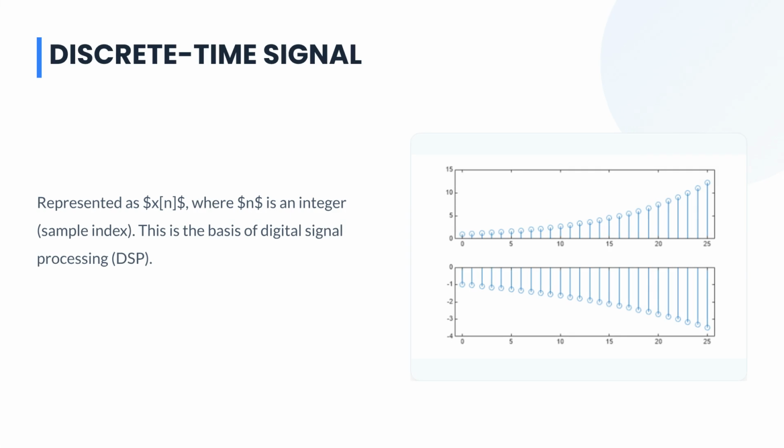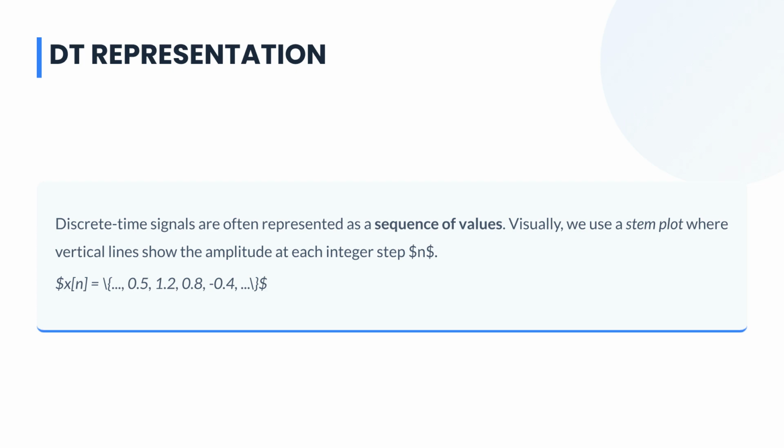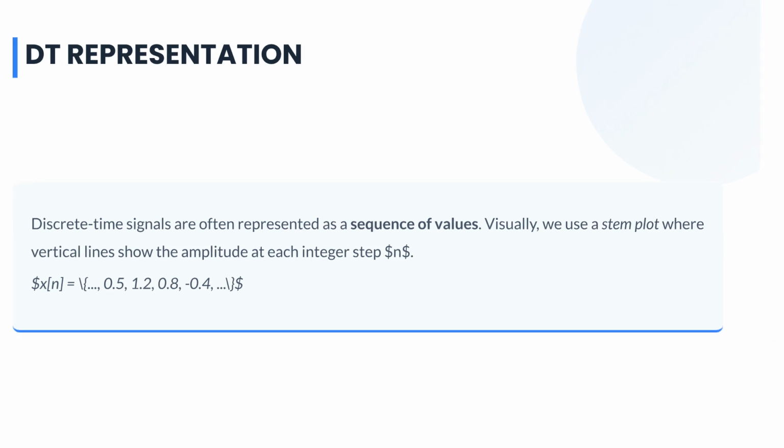A discrete time signal, $x[n]$, is represented at integer sample indices, $n$. It is the basis of digital signal processing. A key property is that the signal is undefined between sample points $n$ and $n+1$. Discrete time signals are represented as a sequence of values. Visually, we use a stem plot, where vertical lines show the amplitude at each integer step, $n$.